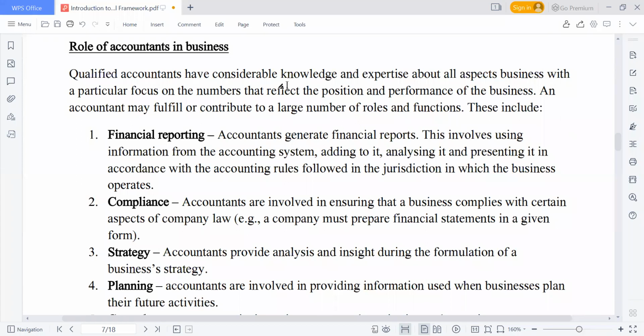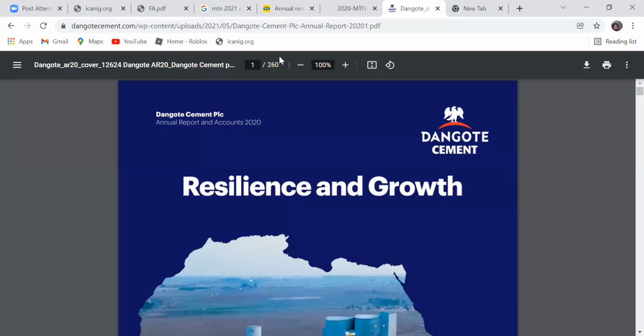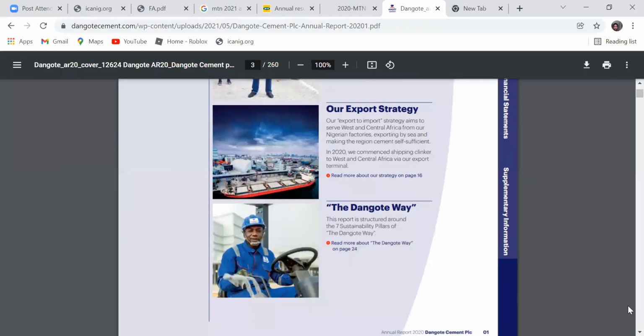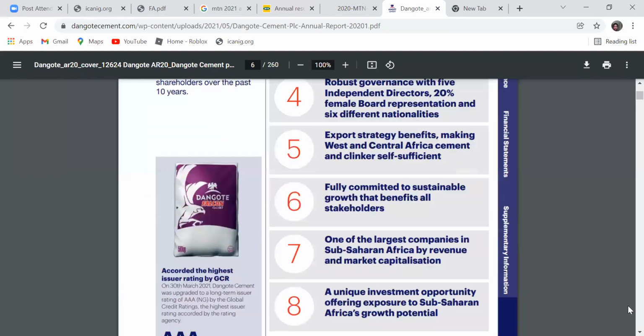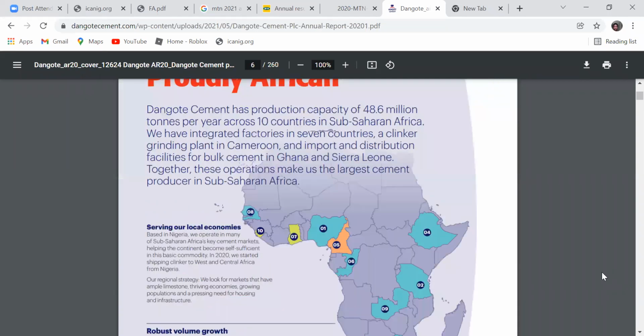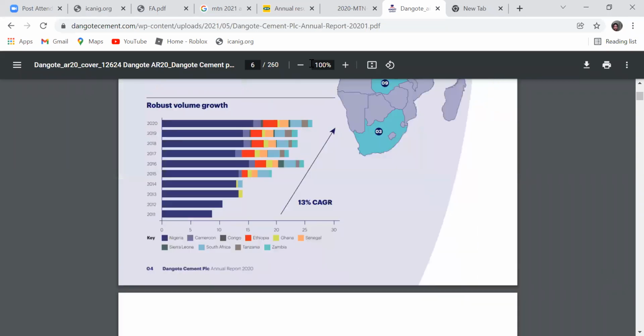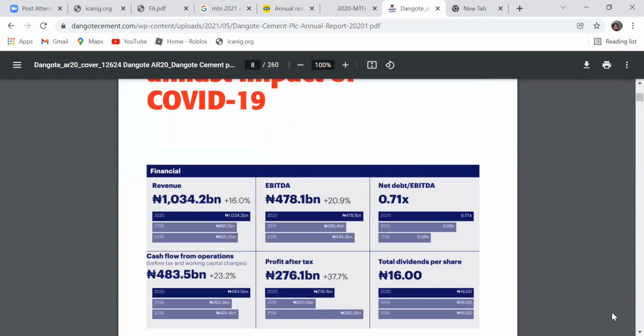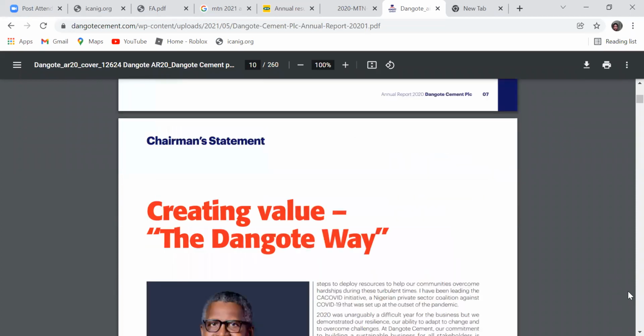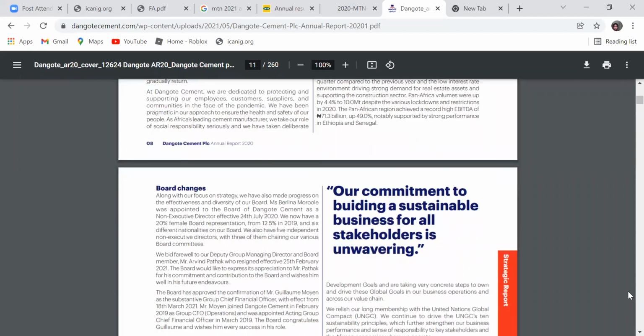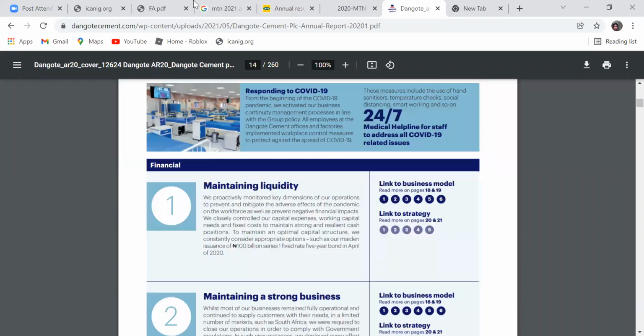The first one we have is what we call financial reporting, and that is one of our works. Let me check this Dangote annual report. There's the input of an accountant here as well. So it's not just about business, but it's also about the economy as well.